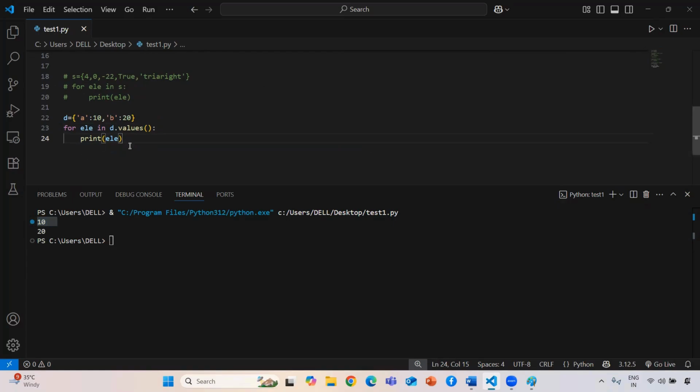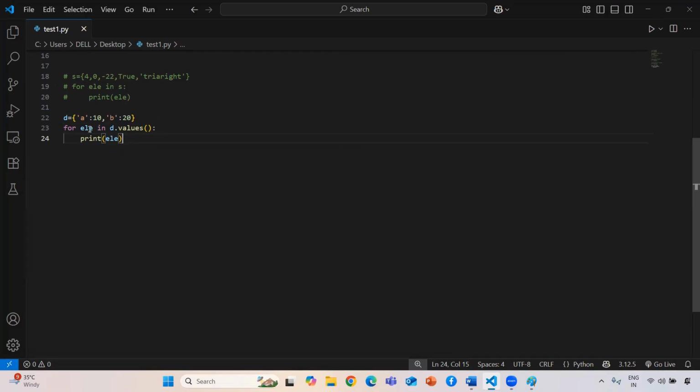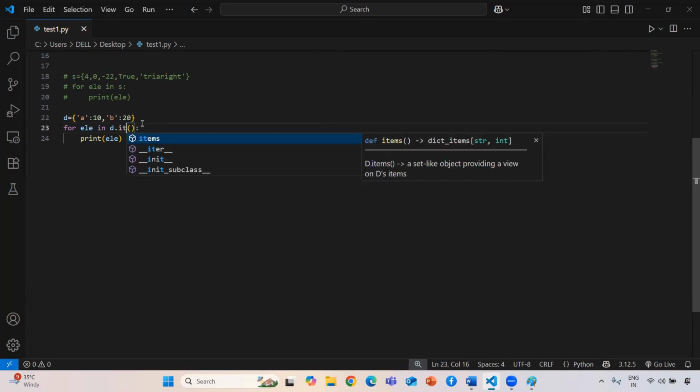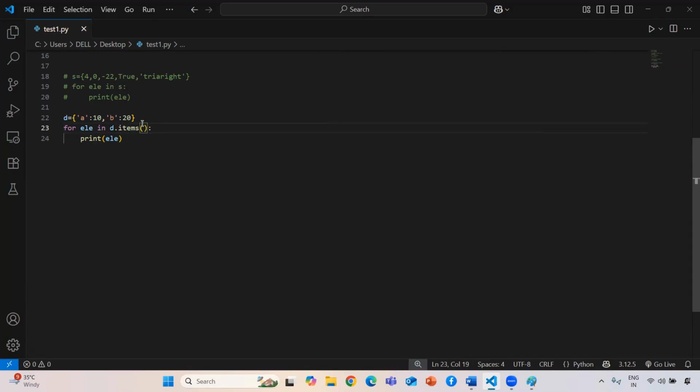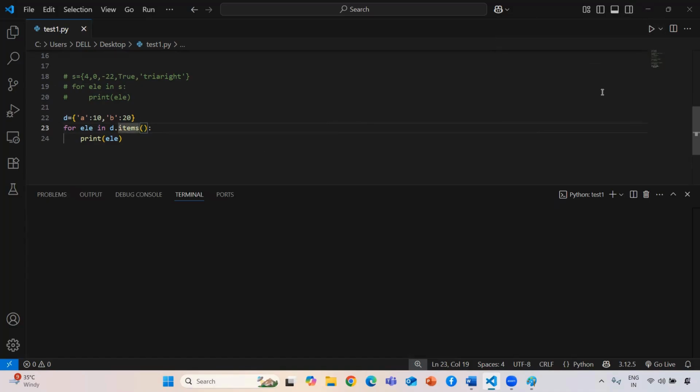Now I want the key and value both. At that time, one method is called items. By the help of this items, we are finding the key value pairs that are available in our dictionary. Okay, so this is the way we can find each and every element that is available in our collection data type.